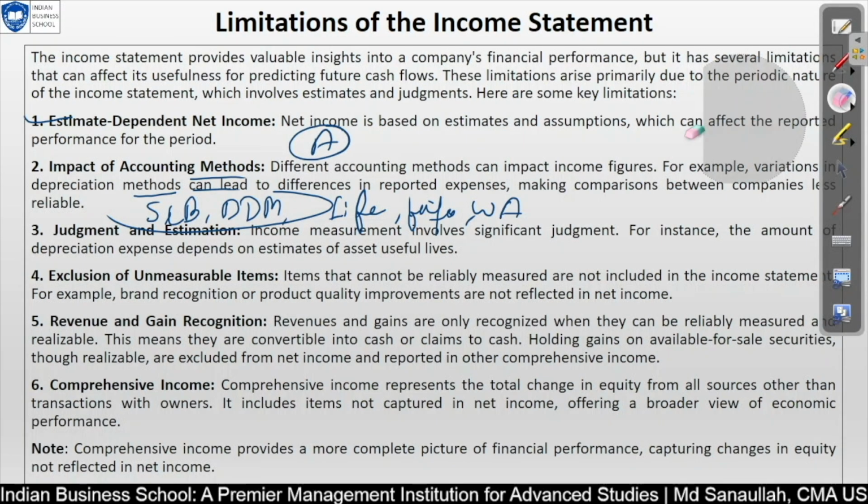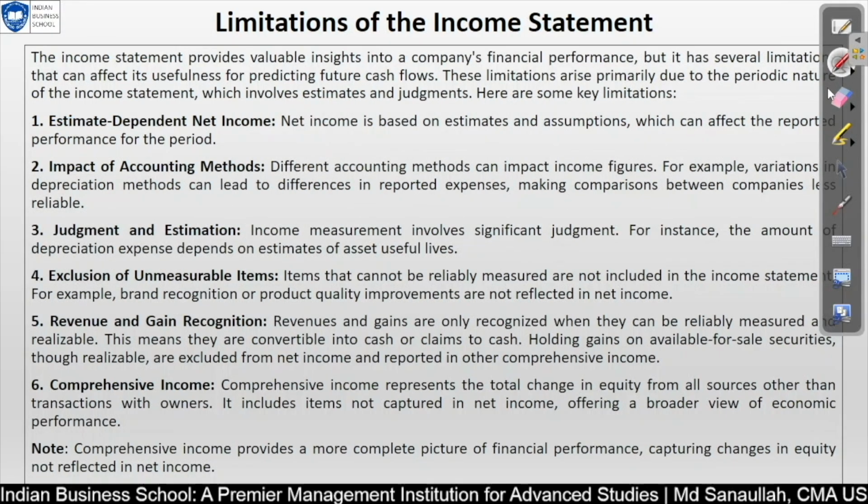So that is what the point is. So this is also one of the limitations. Judgment and estimates, already discussed, involve significant judgment. For instance, the amount of depreciation expense depends on the estimate of the asset's useful life. For example, you have purchased a product or laptop, and we think it will have 3 years of life.